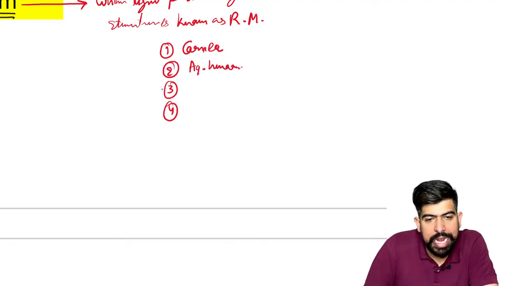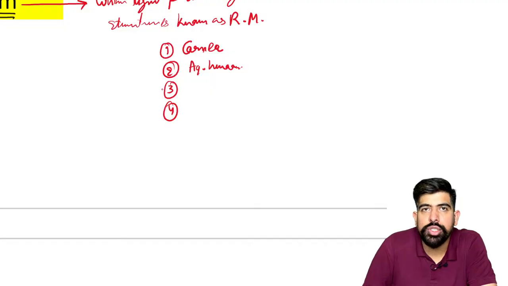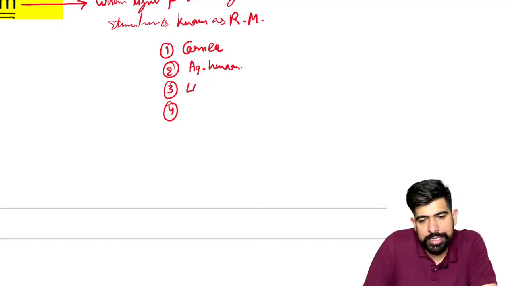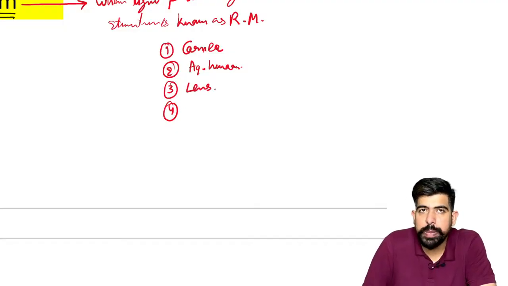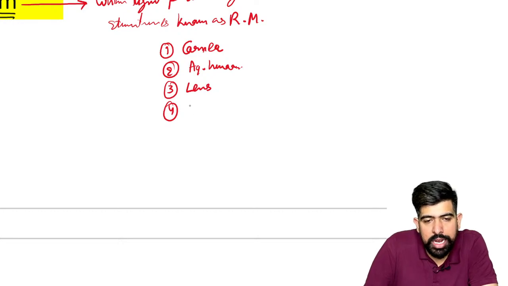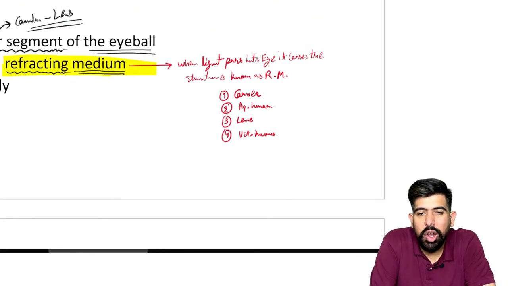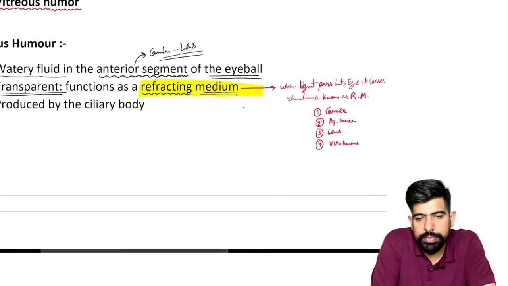Behind this aqueous humor, as we divided anterior and posterior segment on the basis of lens, this lens is also transparent. The light will pass through here. And the last is your vitreous humor.